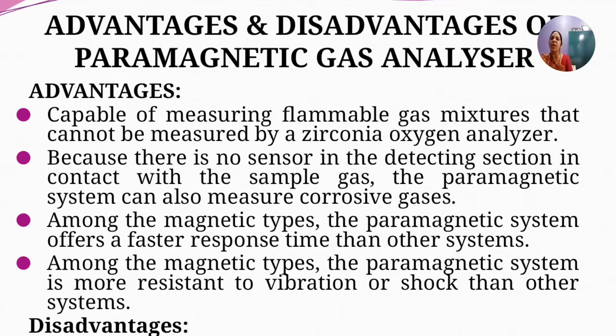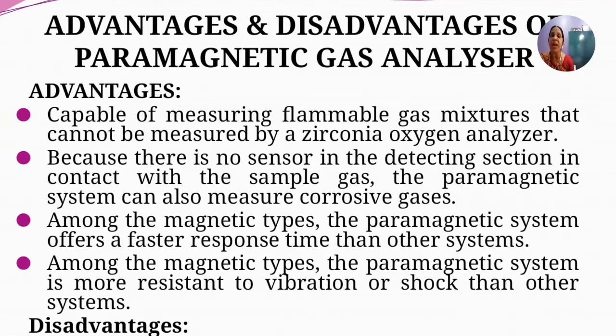Coming to the advantages, once again, they are capable of measuring flammable gas mixtures that cannot be measured using a zirconia oxygen analyzer, and because there is no sensor in the detecting section in contact with the sample gas, the paramagnetic system can also be used for measuring corrosive gases. These two are the disadvantages in zirconia gas analyzers. You cannot measure flammable gases using a zirconia gas analyzer because you are using a heater element there. So it cannot be used to measure the concentration of oxygen in flammable gases. And also if the gases are corrosive in nature, you cannot use this.